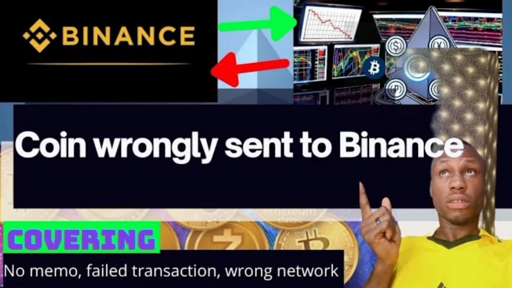But Binance has taken it upon themselves. It's like they have noticed the problem, and they are adding more and more updates regarding this recovery option. If you check on your Binance, the same section that I showed in that video I sent across to you guys about a month ago, you see that an update has been incorporated to that platform. Right now, if you send a token that is not listed on Binance to a Binance address, you could actually recover it back. I'm going to show you just where that option is. Binance has made that provision.